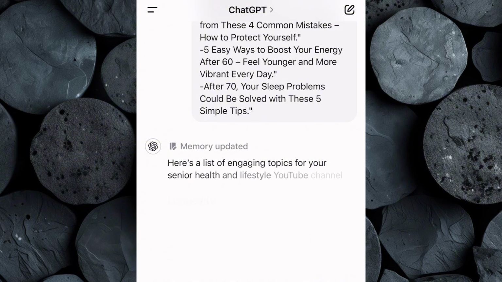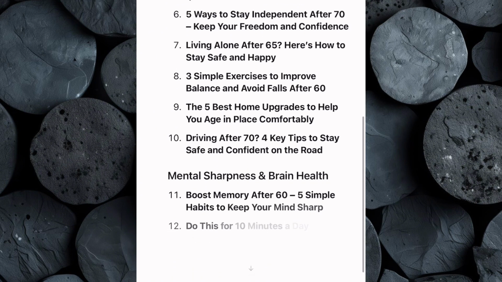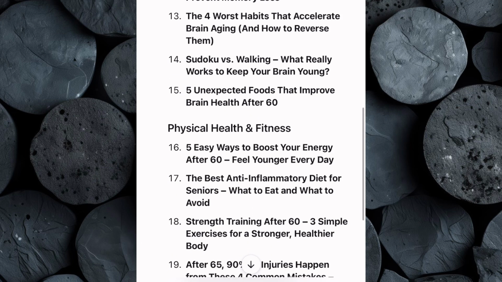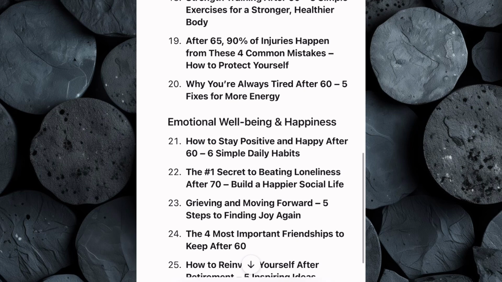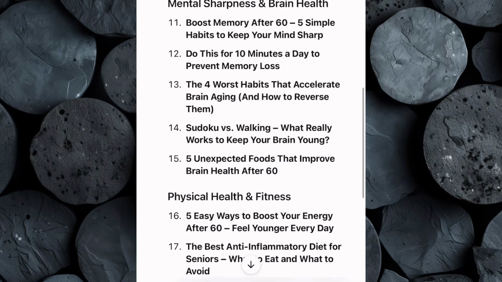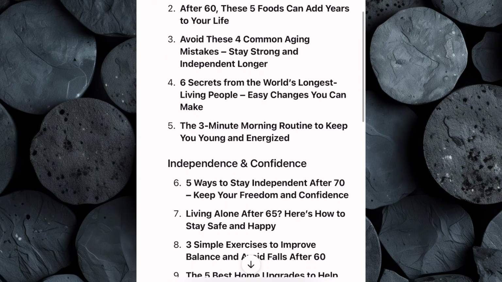When you hit enter, ChatGPT will instantly provide you with a list of strong content ideas across key themes like emotional well-being, physical health, mental sharpness, independence, and longevity. These are the exact types of topics that perform well and keep your audience engaged. Now go through the list and take your time picking a topic that excites you. The goal is to choose something that not only aligns with what seniors care about, but also sparks curiosity and encourages them to click and watch. If a topic grabs your attention, chances are it'll do the same for your viewers.